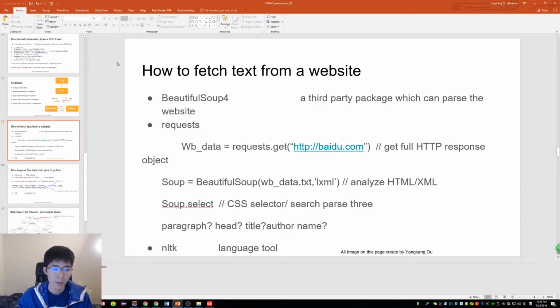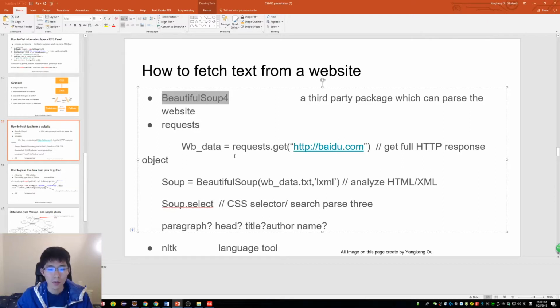Leo has already talked about how to get a URL from a website. Now I will talk about how to fetch a text from a website. In order to achieve this step, we have to use two packages. The first one is called request, and the second one is called beautiful soup.